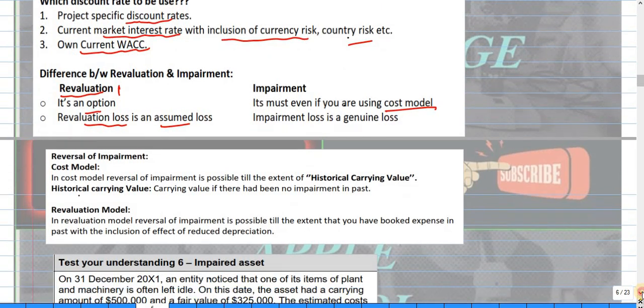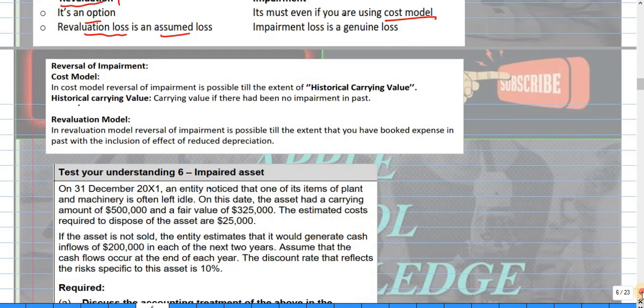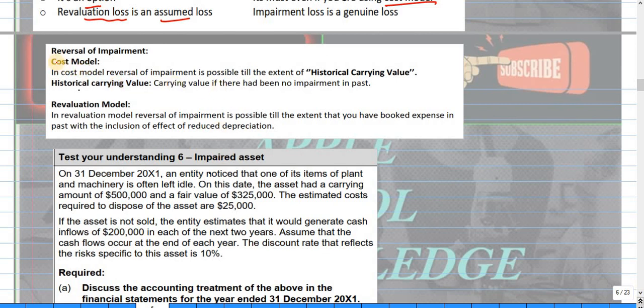Then we move on to some technical things, and that is the reversal of impairment. There are two models we will use: the first one is the cost model and the second one is the revaluation model. The reversal of impairment is possible up to the extent of the historical carrying value. This is the borderline, and you should not cross that line. The historical carrying value means the carrying value if there had been no impairment in the past. Clear? We will do some questions on this.